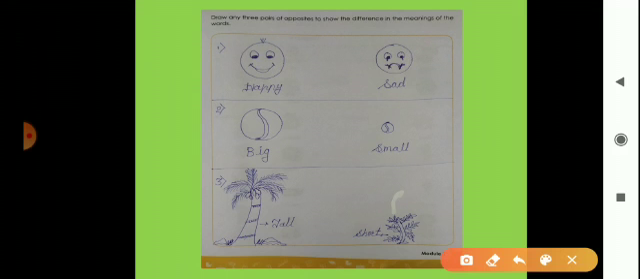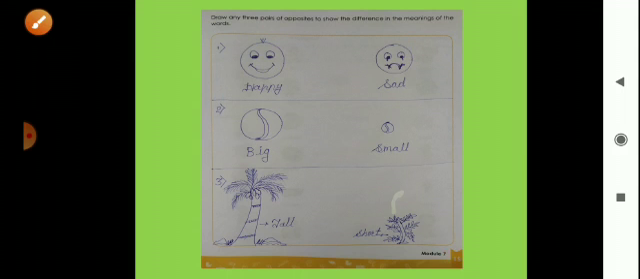Now here you can see 3 pairs. First is happy and sad. Second is big and small. And third one is tall, short. Here we can see 3 pairs which I drew, but you can draw your choice as you like.